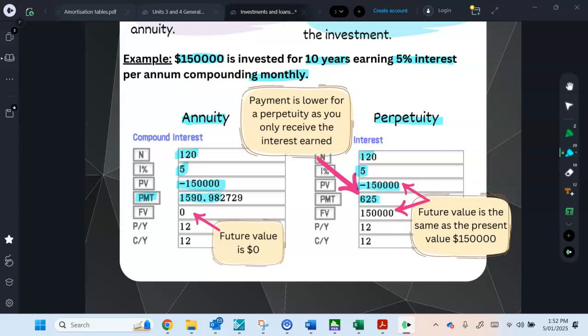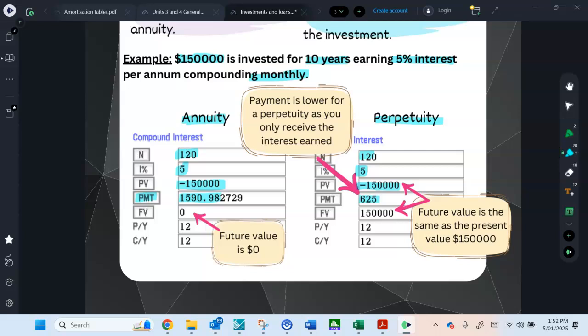And there will be perpetuities out there, but if you had a perpetuity, obviously you're not going to live forever, so you might not actually want a perpetuity, but maybe if you were setting up some sort of fund, maybe for your children and your children's children and your children's children's children, then you might have a perpetuity.